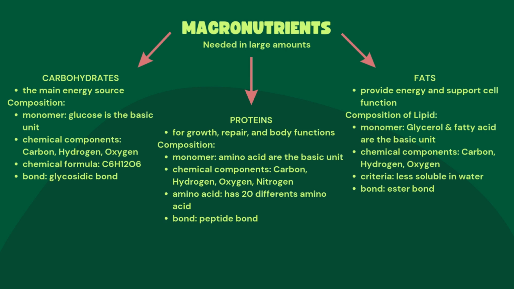Proteins are for growth, repair, and body functions. Composition: the monomer, amino acid, is the basic unit. Chemical components: carbon, hydrogen, oxygen, nitrogen. There are 20 different amino acids. Bond: peptide bond.